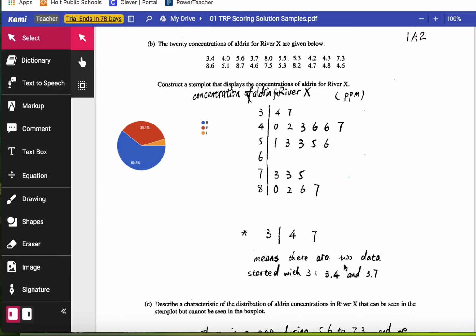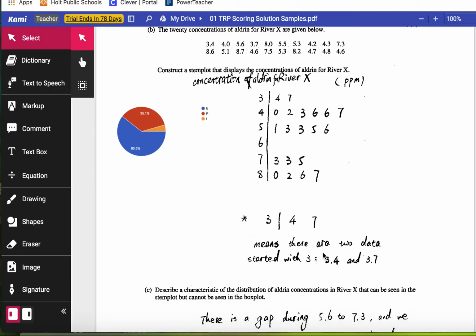This key is fantastic. It's good to have the legend here that lets the grader know. Basically, what you want to be able to do is say, if you had this stem and leaf, could you recreate the data set? And you could if you had this data point, 3.4, 3.7 down here.